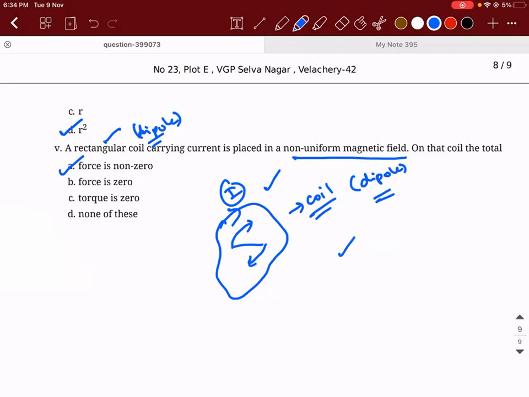Wherever you see the word conductor, it's an open conductor. That is the meaning. So that's it.